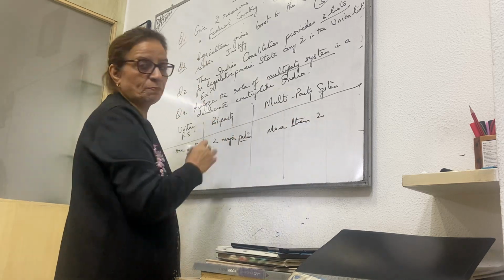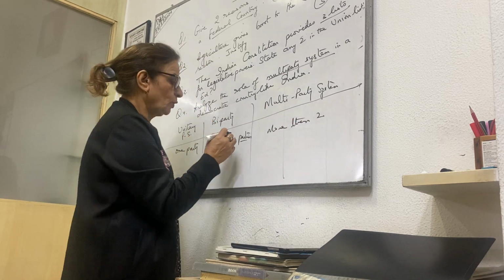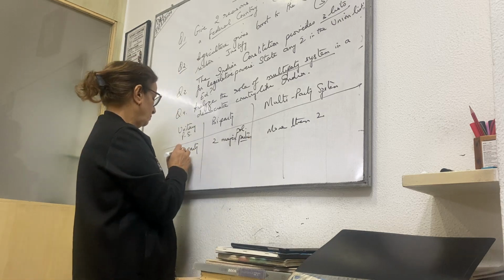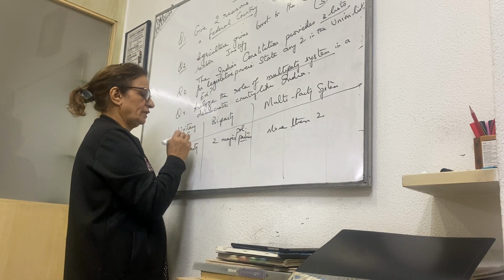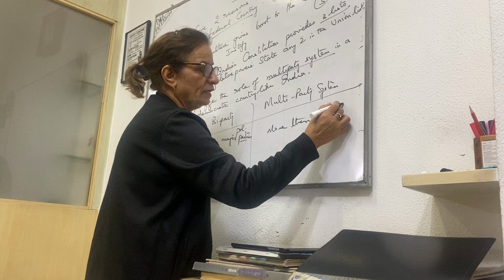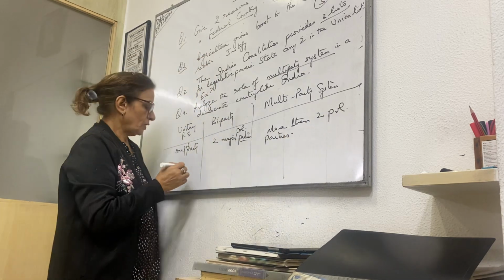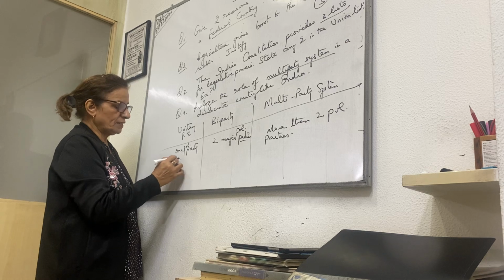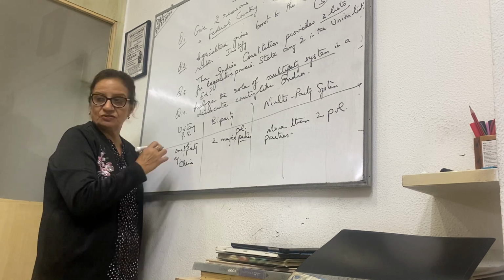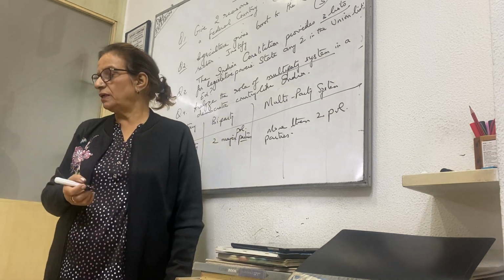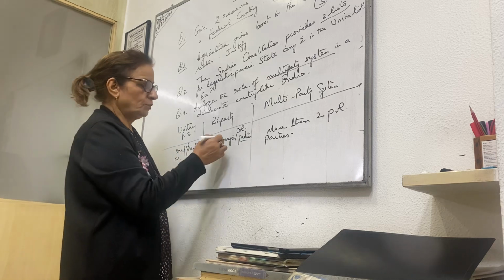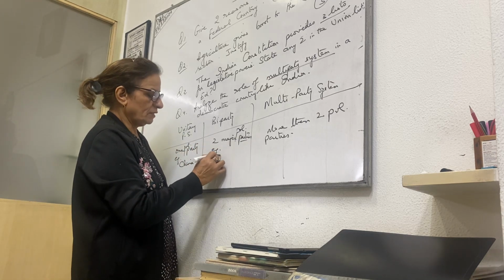Which party? What is this party called? Not that party that we are saying. Political parties. One political party, more than 2 political parties. Now, one political party example is China. China is a communist country, they have only one party. Then, 2 major political parties example is USA.